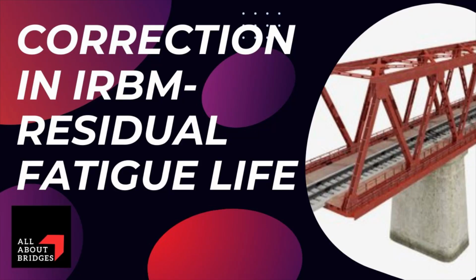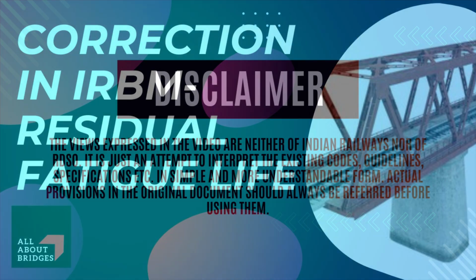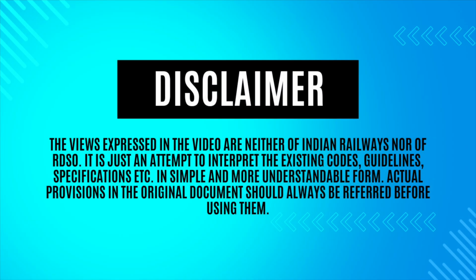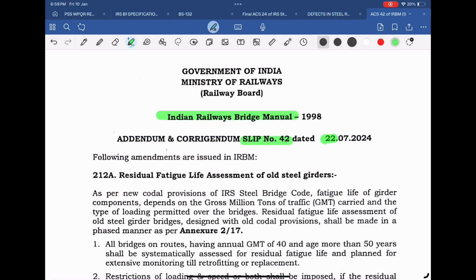In this video, we will try to understand the ACS number 42 of Indian Railway Bridge Manual. The ACS 42 of Indian Railway Bridge Manual was issued on 22 July 2024. Through this ACS, a new paragraph 212A has been introduced in Chapter 2 of IRBM. This ACS mainly focuses on providing guidelines for assessment of residual fatigue life of old steel girders.